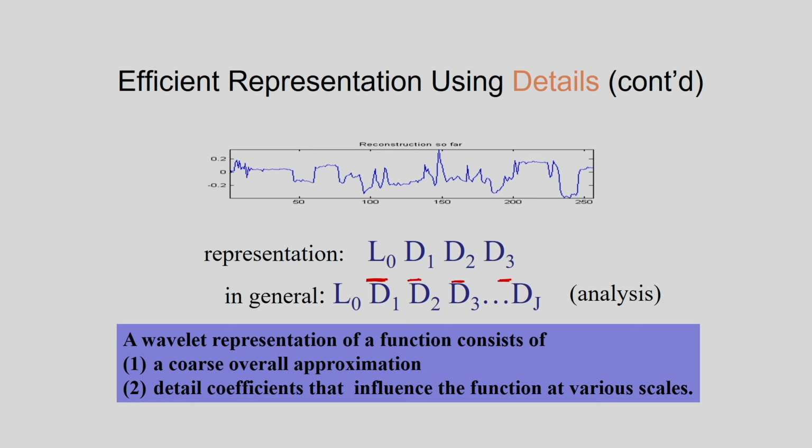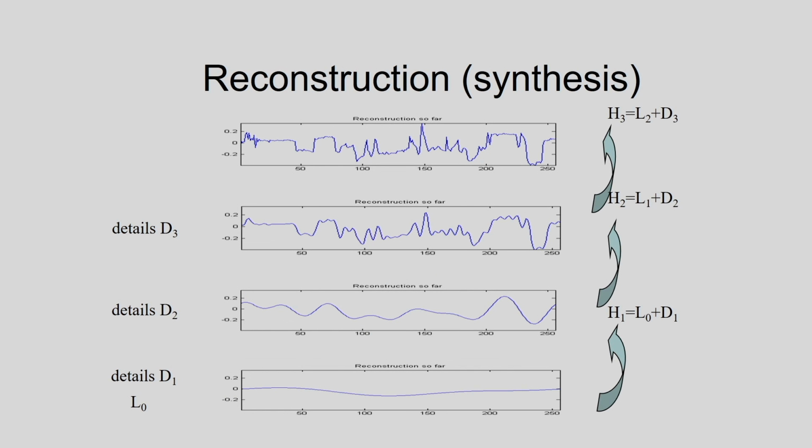So the meaning of this discussion is that the signal is represented by this, that is I have the low frequency information, and after this we have all the detailed information of the signal. That is for the analysis. For synthesis, for the reconstruction, we have to use the low frequency information and the detailed information. In this case you can see here the same thing I am showing. This is the low frequency information, and the low frequency information is added with the detailed information.